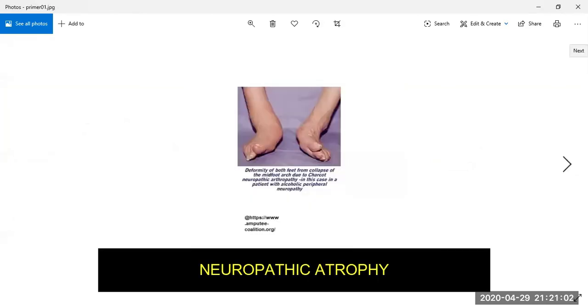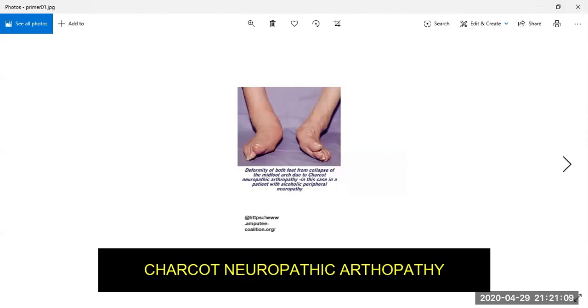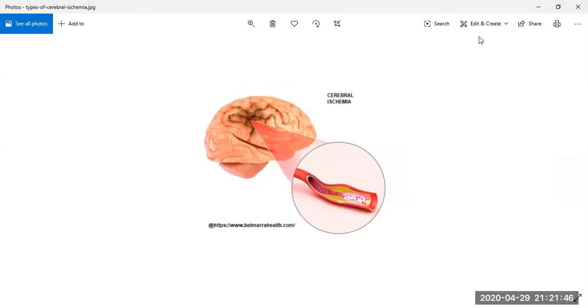This is an example of neuropathic atrophy, also known as Charcot neuropathic arthropathy, and it is caused because of excessive alcohol drinking or because of diabetes, and in this case deformation of the feet occurs. This is an example of ischemia atrophy, where we can see cerebral ischemia occur, and it could occur in the cerebral section of the brain.